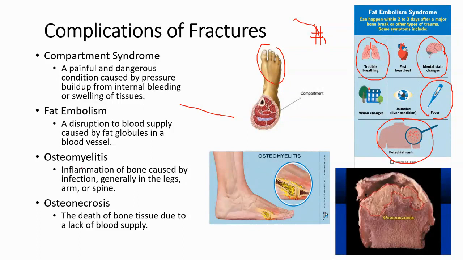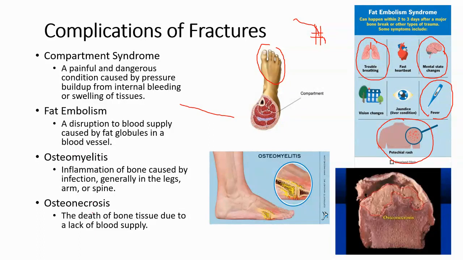The next one is osteomyelitis, inflammation of the bone caused by an infection, generally in the legs, arms, or spine. Somehow that infection can get inside the bone, typically from a wound on the outside, and it travels and gets in the bone. So this is a bone infection, which is actually in this PowerPoint kind of at the end. We'll talk a little bit more about.